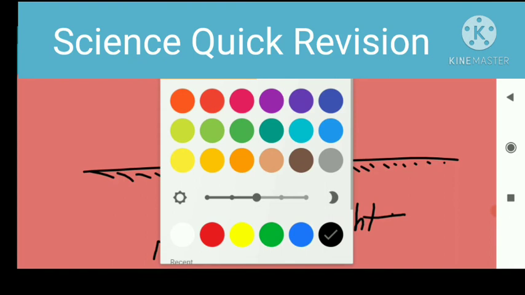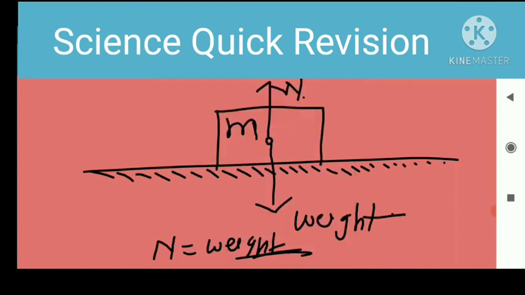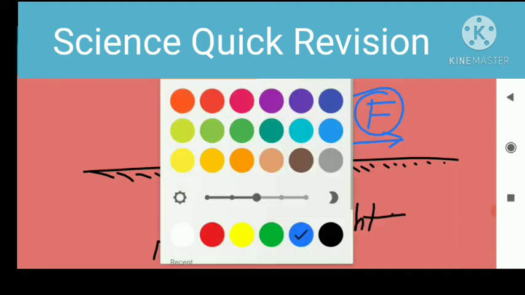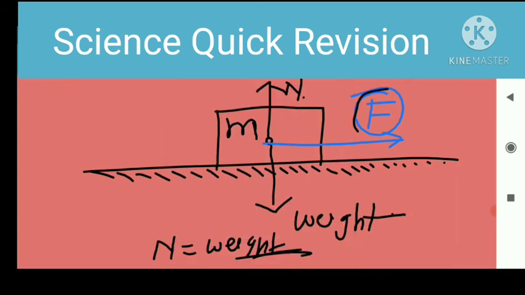But here we talk about frictional force. This body starts moving in the direction of the applied force. F is the applied force, not the frictional force.